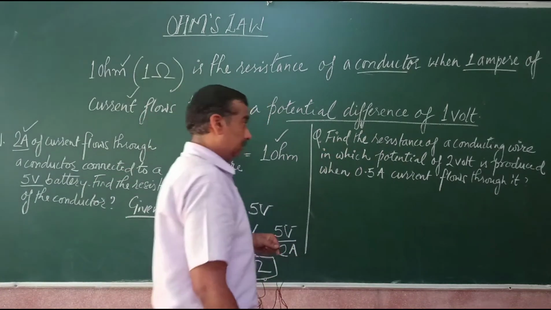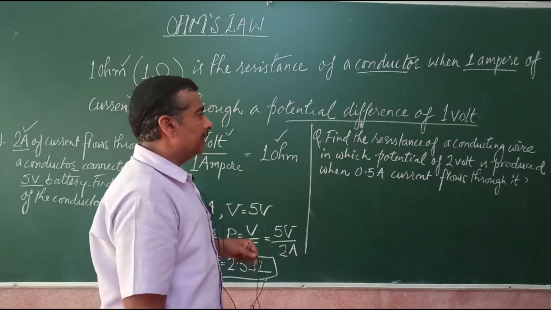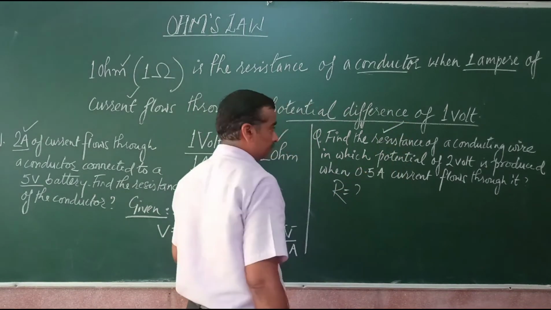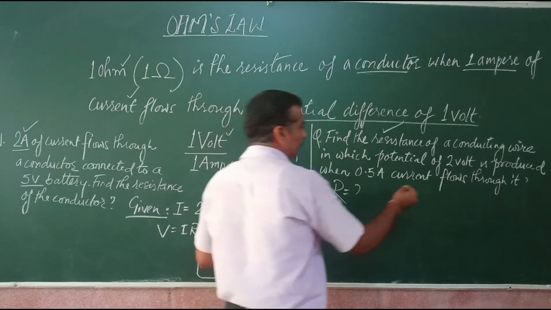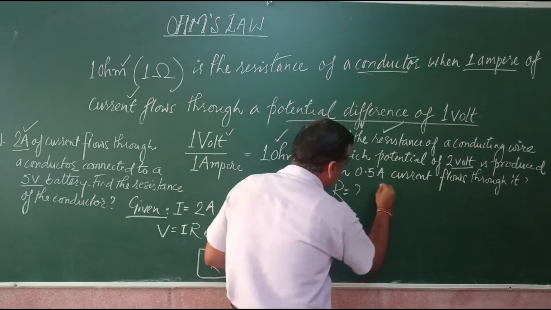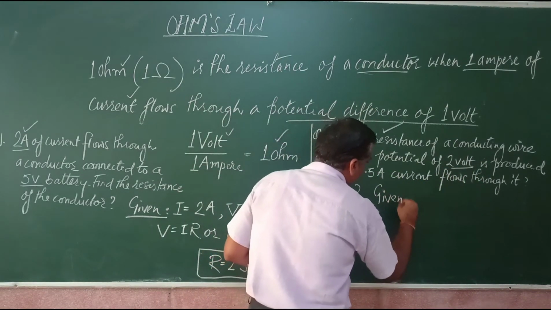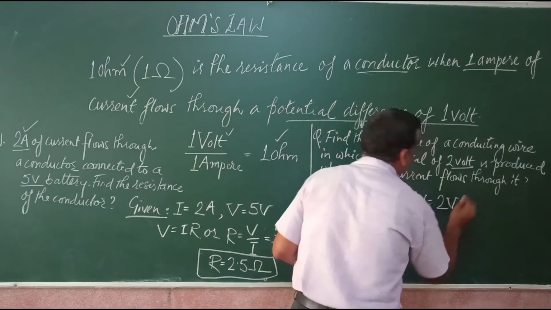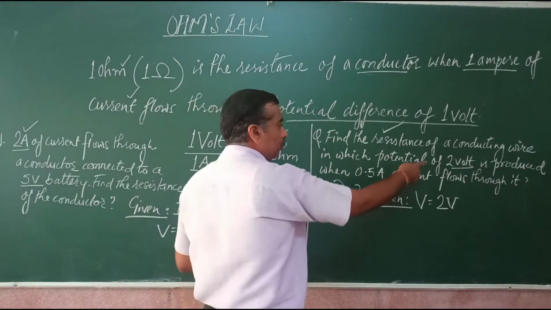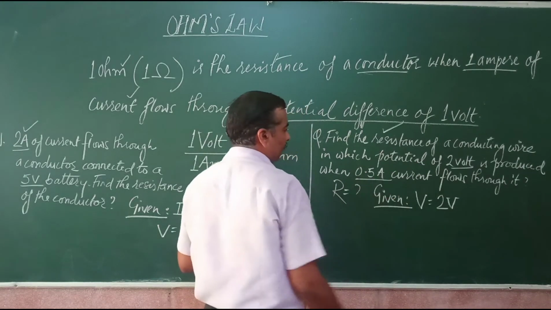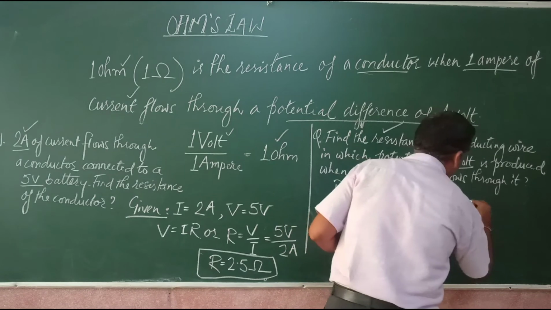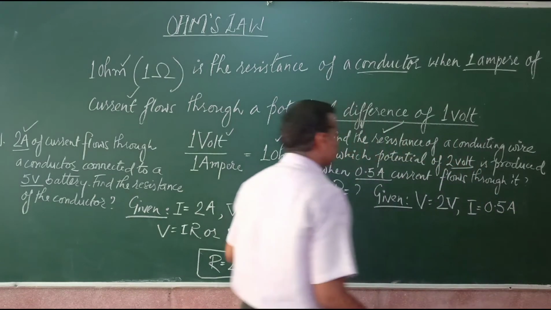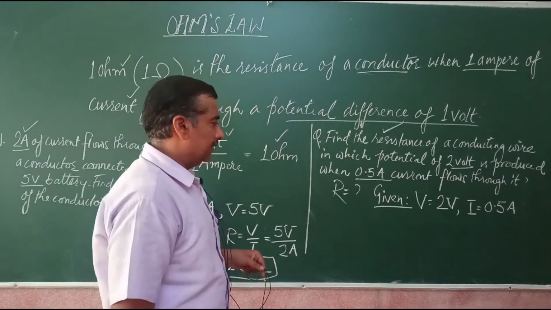Now here the second numerical: find the resistance. Once again we have to find the resistance of a conducting wire in which a potential difference of 2 volt. So what is given? Potential difference V, 2 volts. In 2 volts of potential difference, how much current is flowing? We have 0.5. So the value of current is 0.5 ampere. Now we have to find the resistance of the conductor.